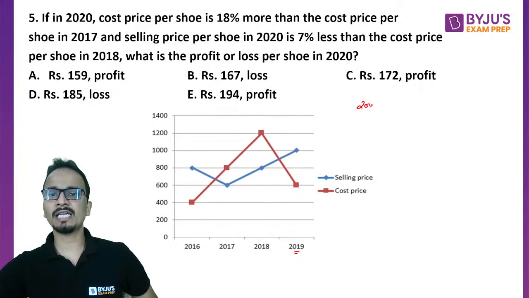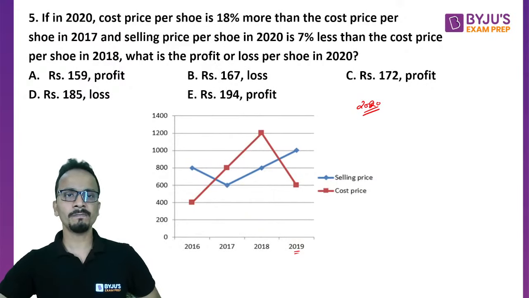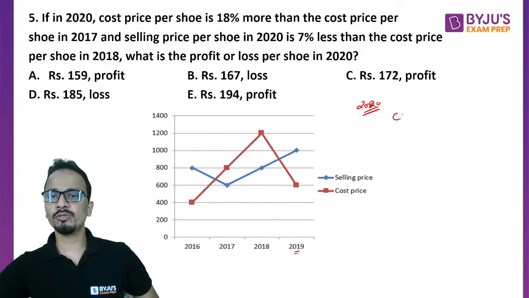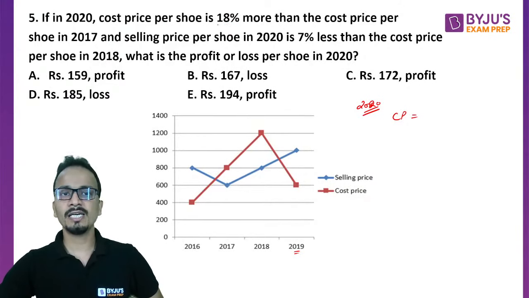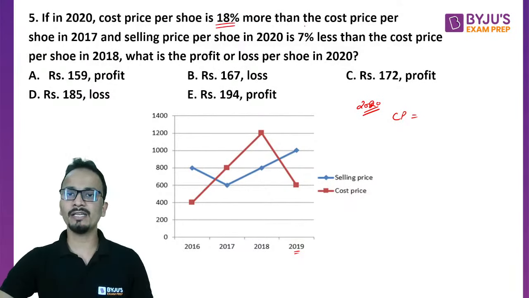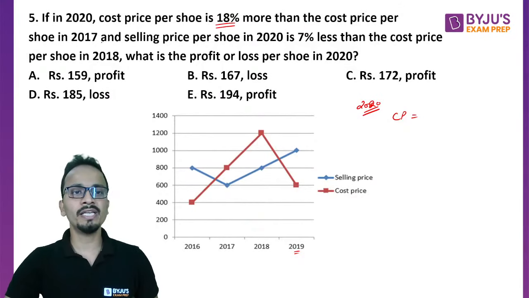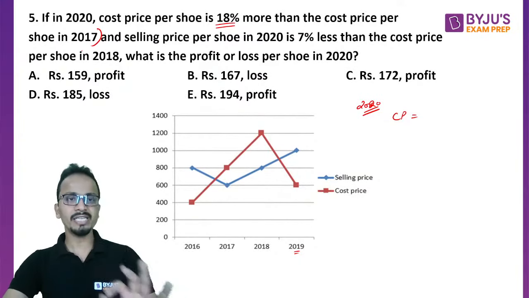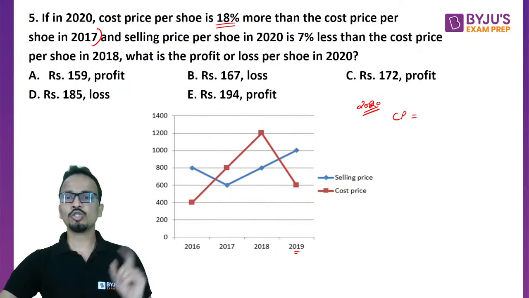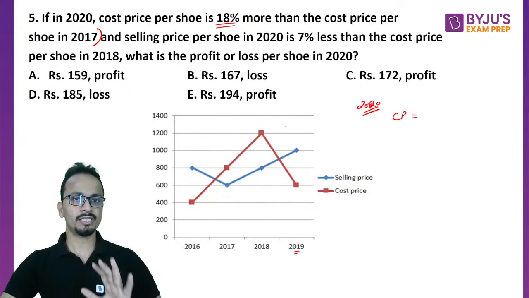So they are saying that if in the year 2020, the cost price per shoe is 18% more than the cost price per shoe in 2017. So let's read the data up till this point. So 2020's cost price is mentioned now.